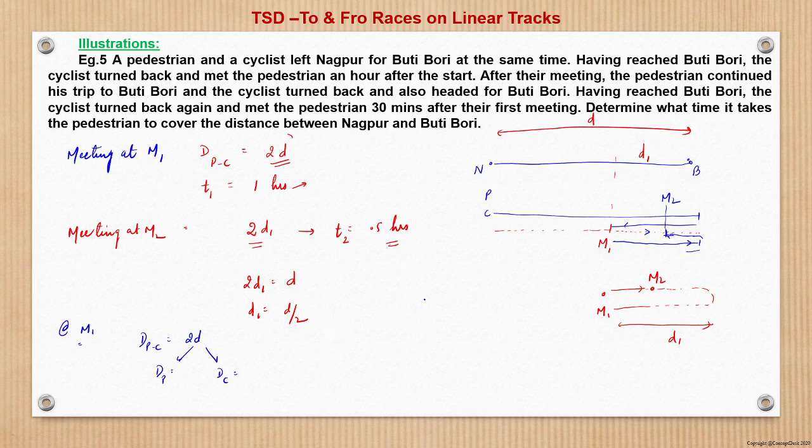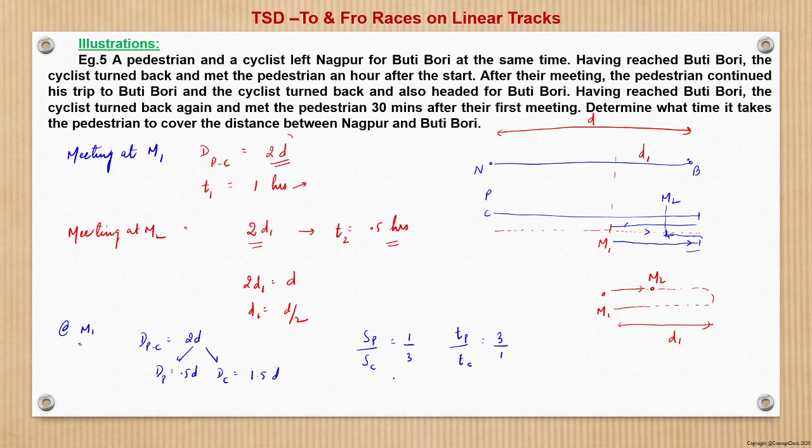So they meet at D1, which is just half of D. So the cyclist has covered 1.5D, and in the same time the pedestrian has covered 0.5D. Therefore, speed of pedestrian to speed of cyclist will be 1 by 3, right? And the times taken will be just the reverse, 3 by 1.